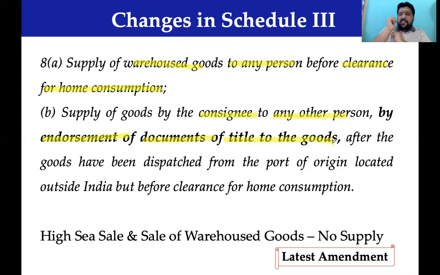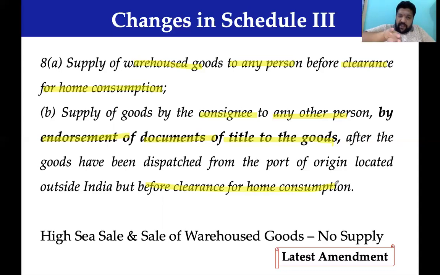Here, the goods are sold, or document title to goods is sold. Now, before what? Clearance for home consumption. Has the goods crossed the Indian frontiers? Has the goods crossed the Indian customs port? No. Before that, it is sold.